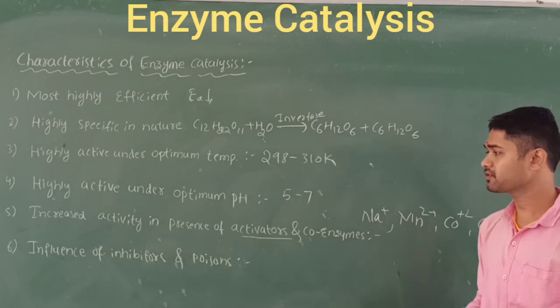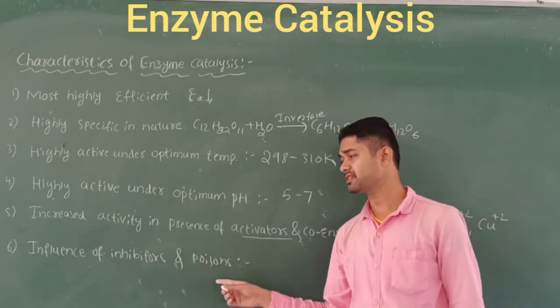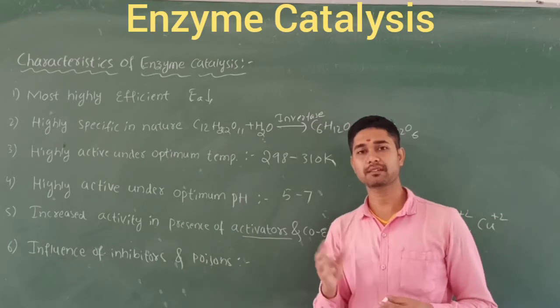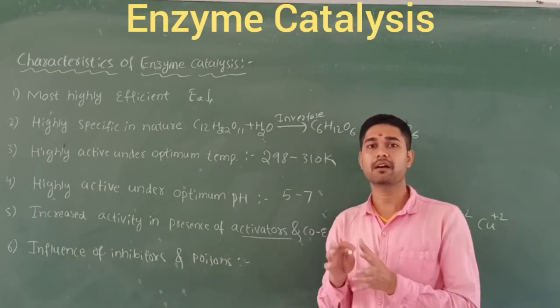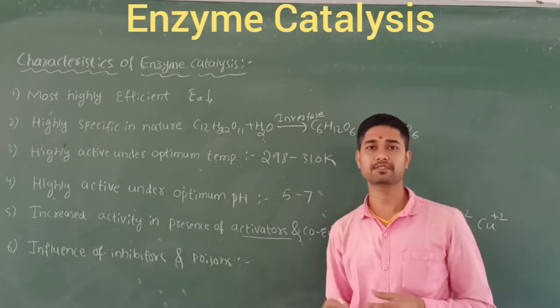And the last point is the influence of inhibitors and poisons. These poisons and inhibitors always interact on the surface of the catalyst in order to destroy, or completely stop, the activity of some enzyme catalysts.